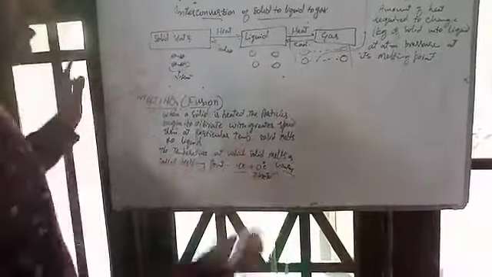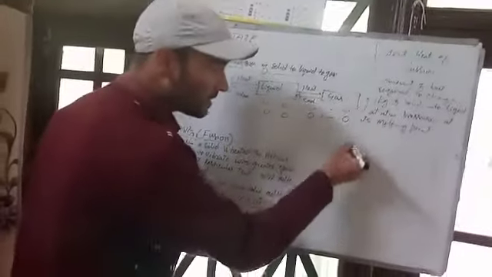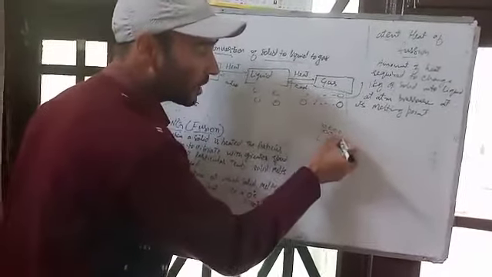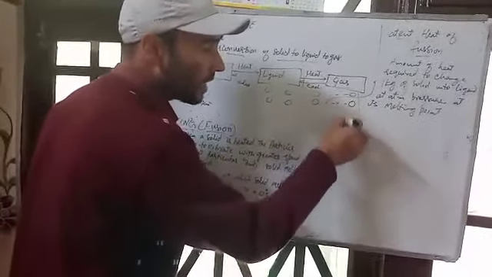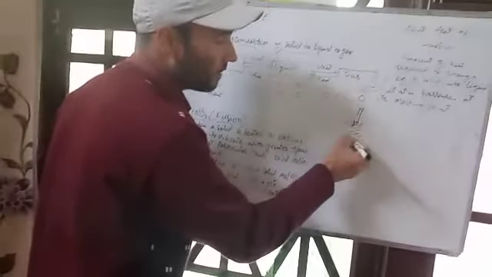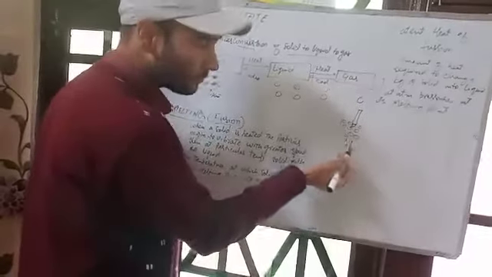After that, there is the latent heat of fusion. What is latent? Latent means hidden. Hidden heat of fusion. If this is a glass of ice, I put a thermometer into it and I heat the ice.